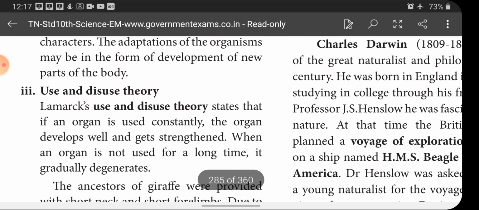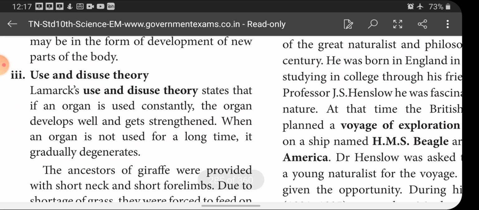Next one is use and disuse theory. Lamarck's use and disuse theory states that if an organ is used constantly, the organ develops well and gets strengthened. When an organ is not used for a long time, it gradually degenerates, they said. So, use and disuse theory, from the name itself we can understand the concept of this theory. When we use the organ constantly and effectively, what happens? The particular organ gets strengthened and develops well.